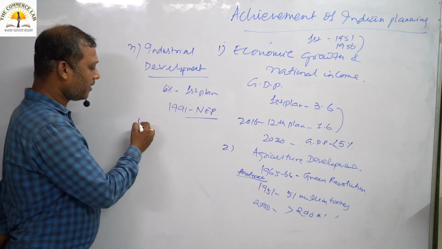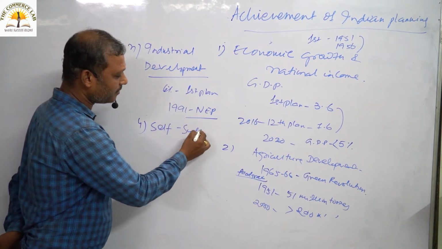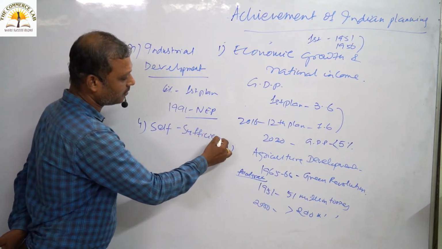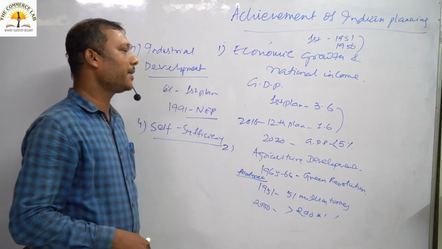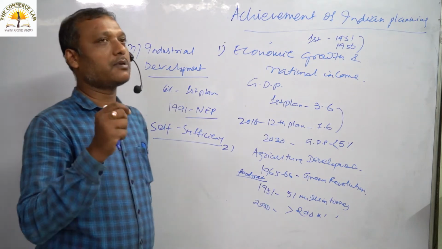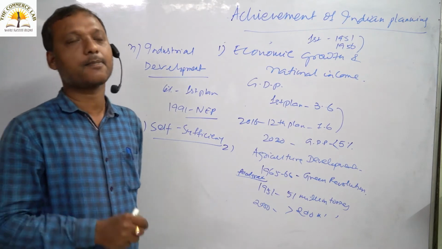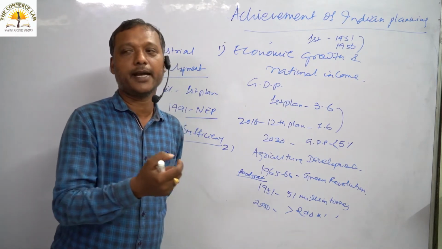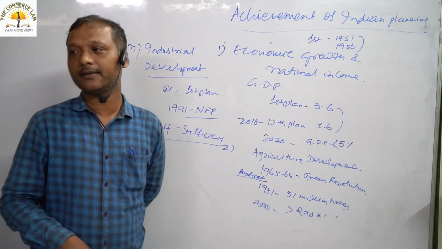Coming to the next point, we can say self-sufficiency. While we discussed the objectives of Indian planning, I told you that self-sufficiency is the main priority of the Indian economy, because as we are supporting a huge population, first of all we have to be self-dependent.